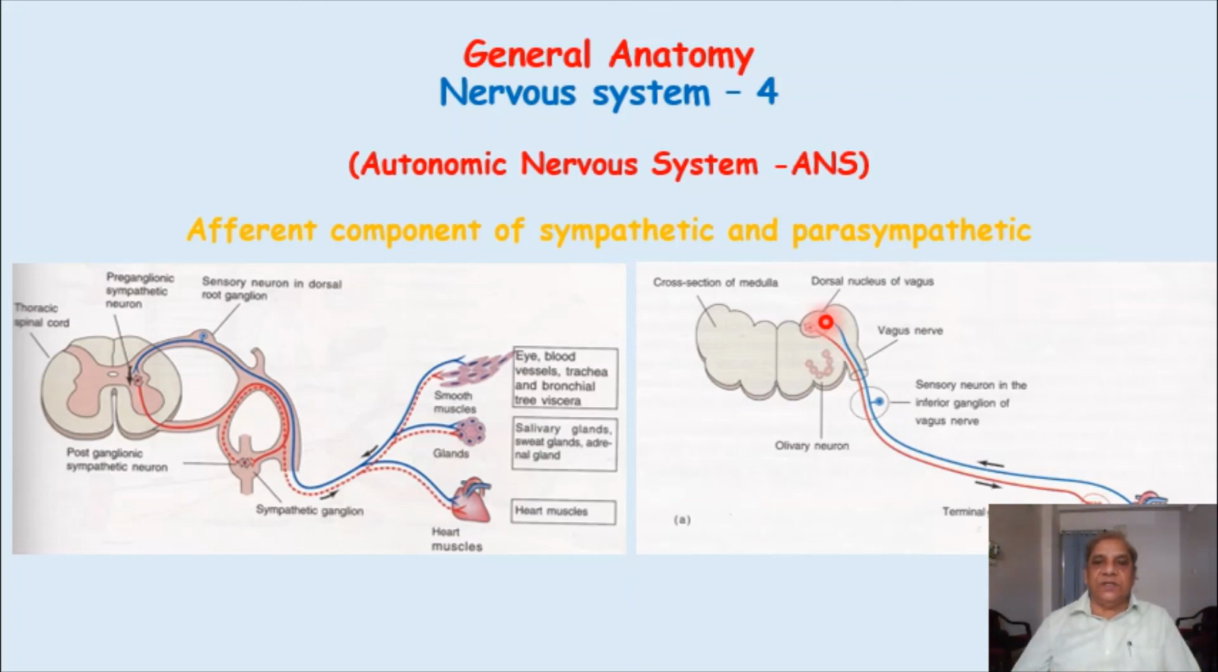This lecture was just a general introduction and arrangement of the motor and sensory components of the autonomic nervous system. The next lecture will be somewhat more detailed, since these are lectures of general anatomy. We are not going into the details. This will explain what the sympathetic and parasympathetic nervous systems are.